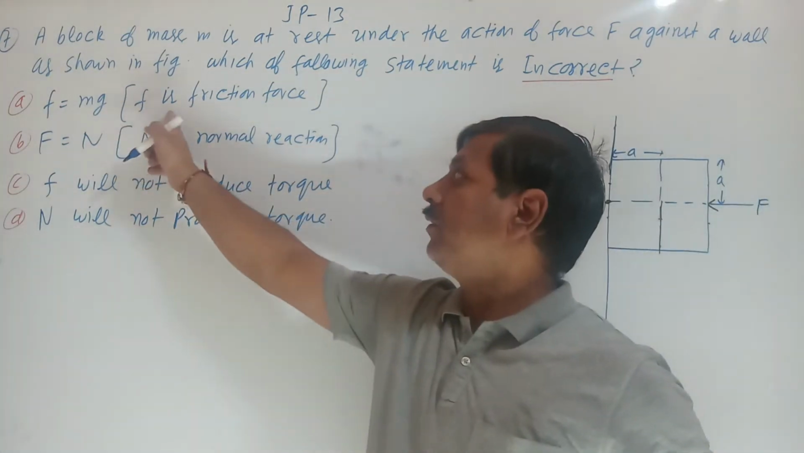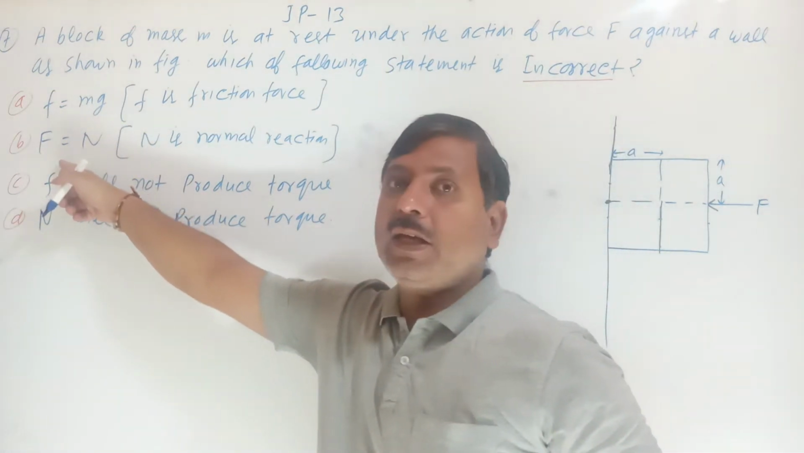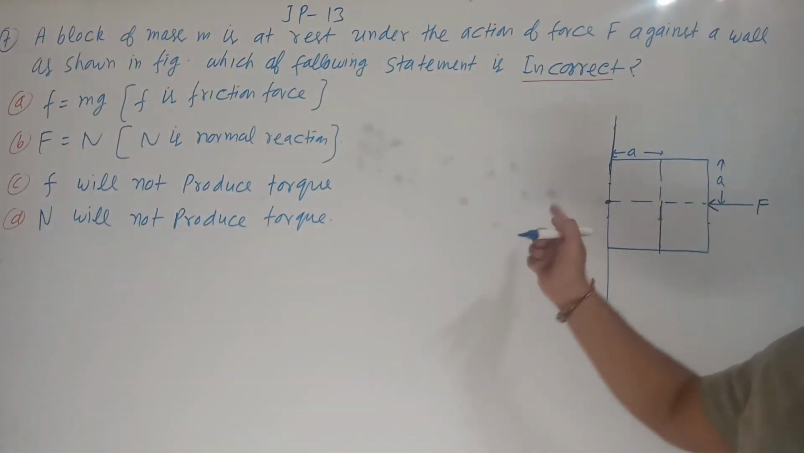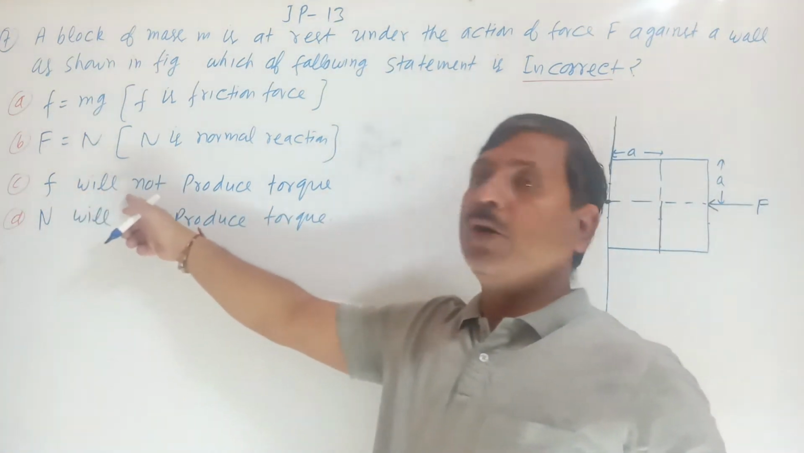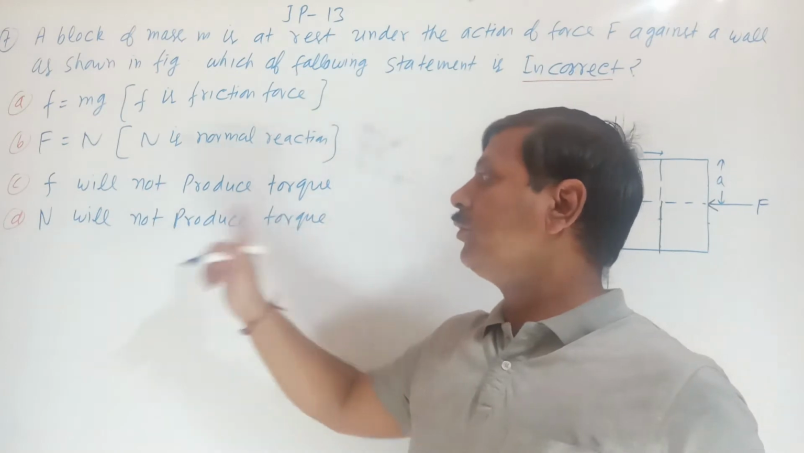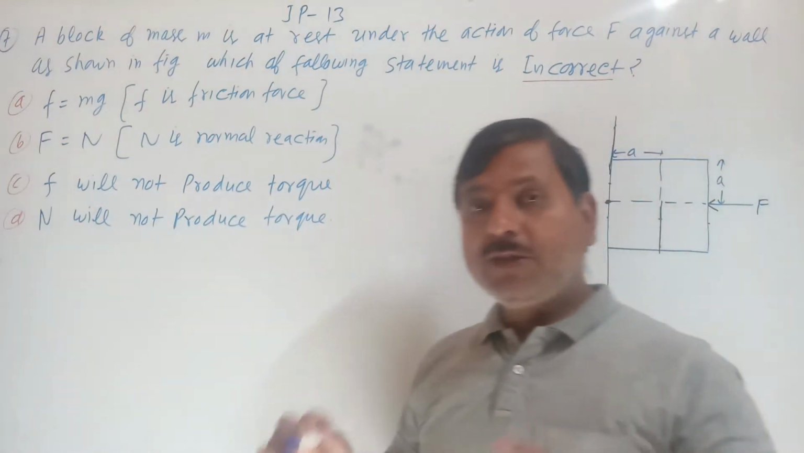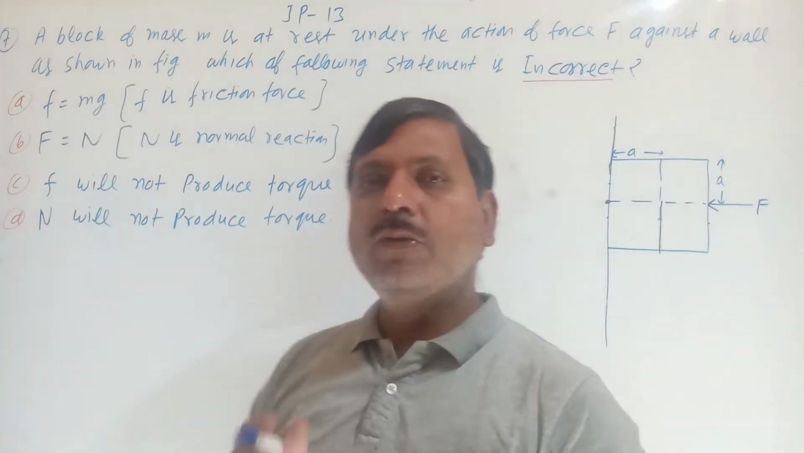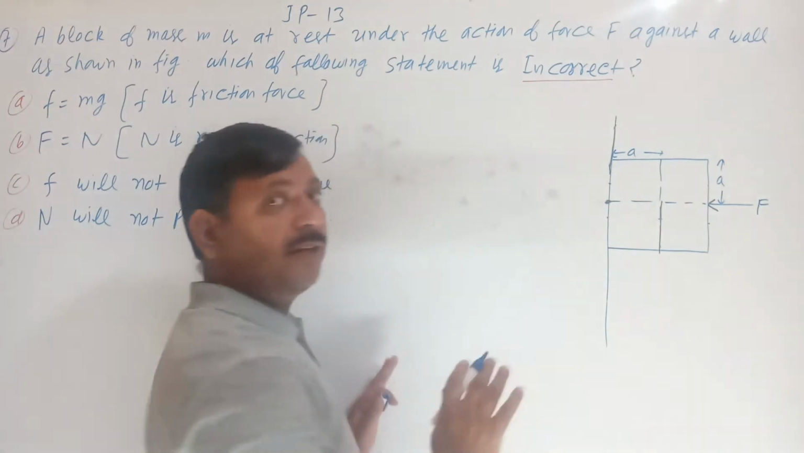Option one: friction force f is equal to mg. Capital F, the applied force, is equal to the normal reaction. Small f, the friction force, will not produce torque, and the normal reaction will not produce torque. Which statement is incorrect? कौन सा statement incorrect होगा? See here, this is the block and block is at rest.